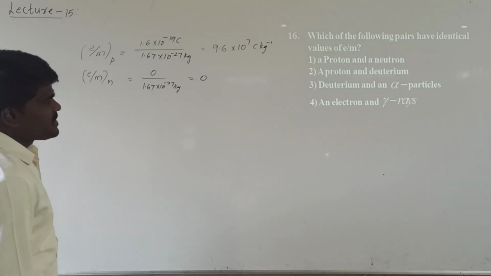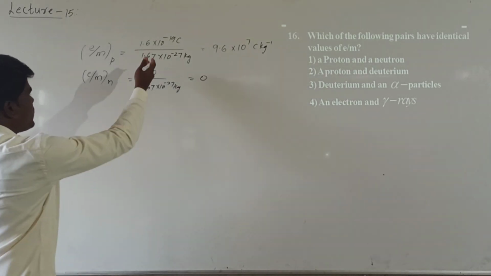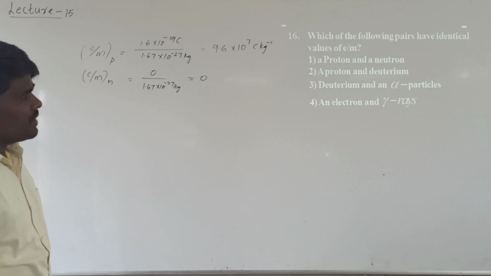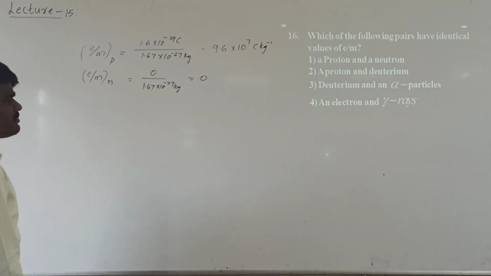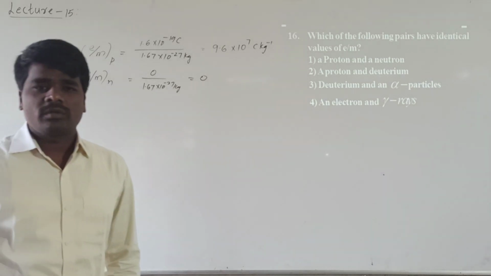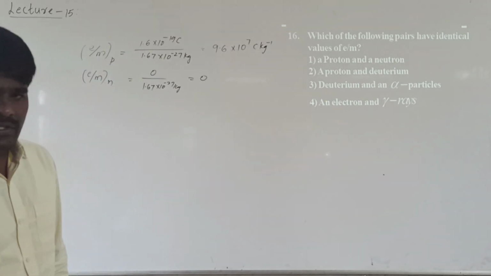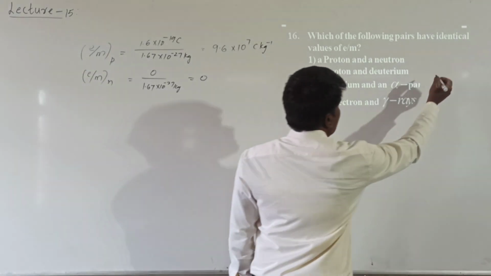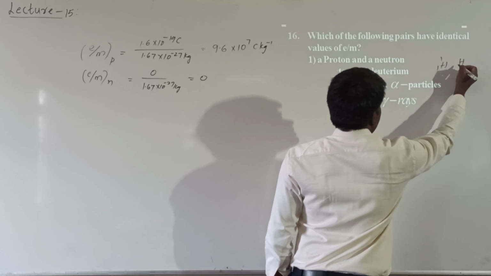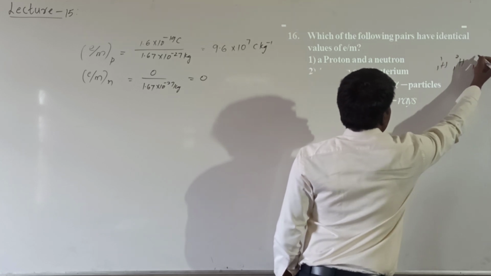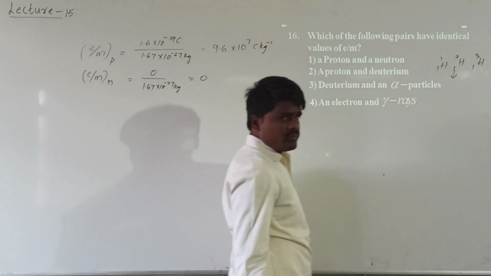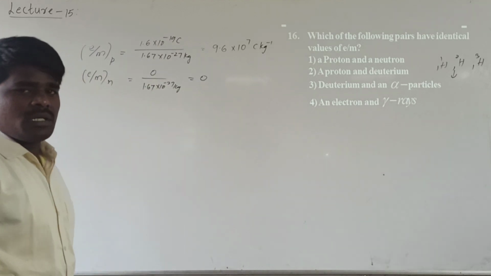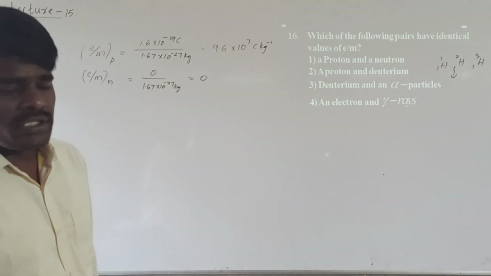What are the other options? A proton and deuterium. We have already determined the charge to mass ratio of a proton. Let us see deuterium. What is meant by deuterium? Deuterium is a heavy isotope of hydrogen. Hydrogen has 3 isotopes, H-1, H-2 and H-3 (¹H₁, ²H₁, ³H₁). The one with mass number 2 we call deuterium.